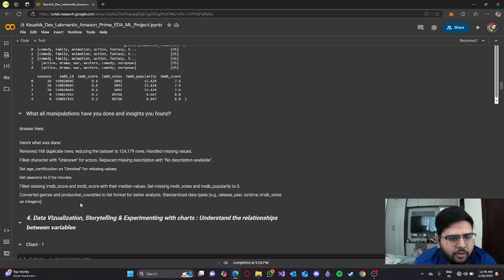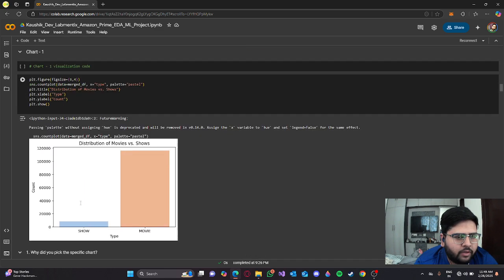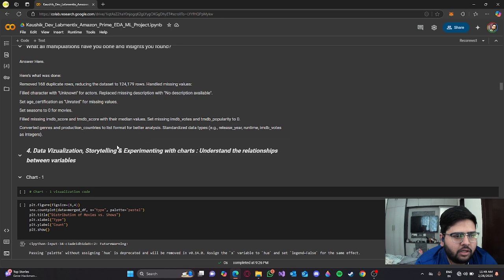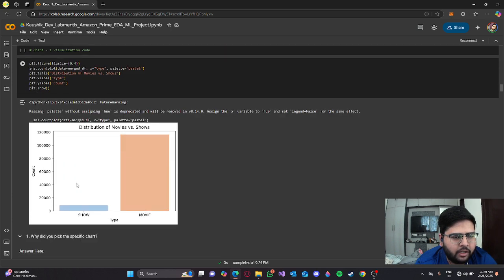filled missing IMDb score and TMDB score with their median values, set missing IMDb scores and TMDB popularity to 0, converted genres and productions to list format for better analysis, standardized data types: release year, runtime, IMDb votes as integers. So I've already done standardization here, but I will do it again later.